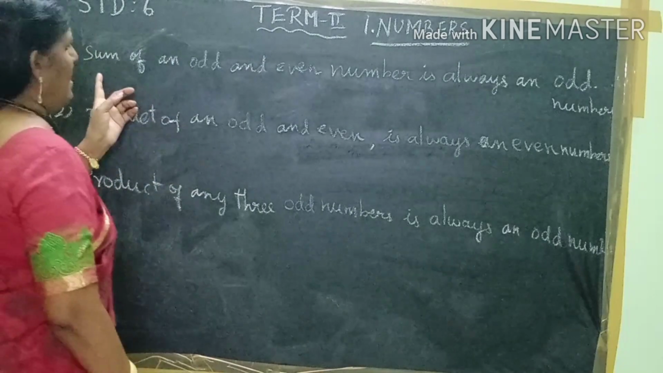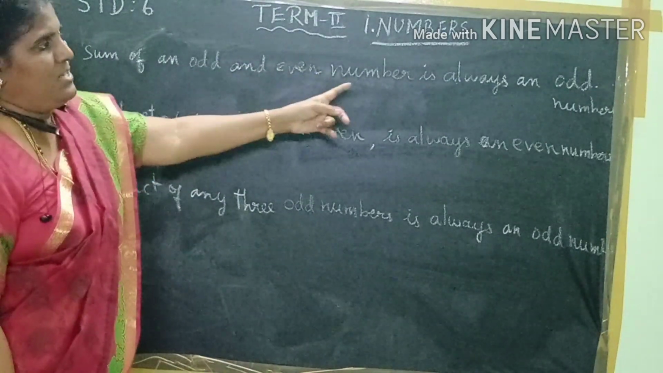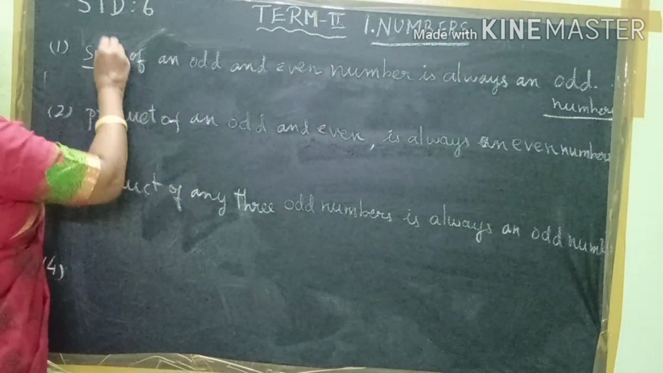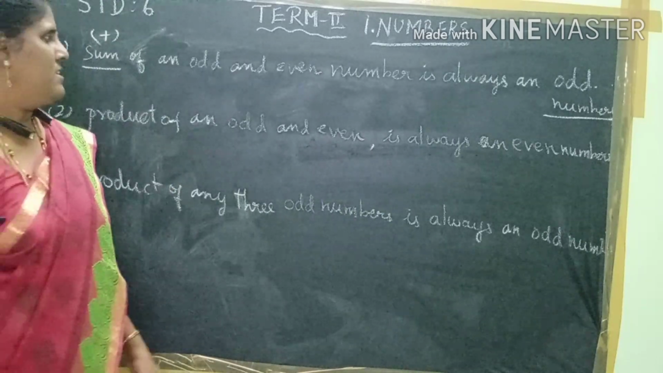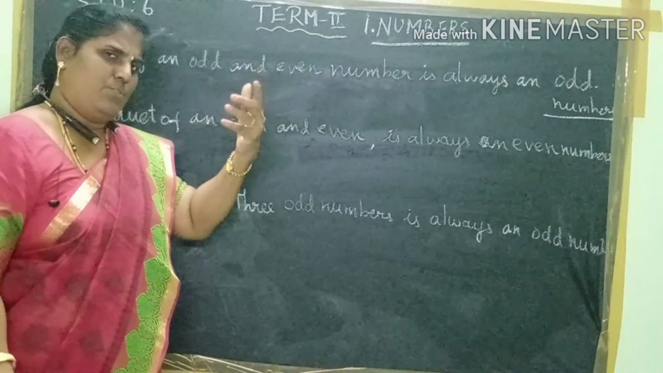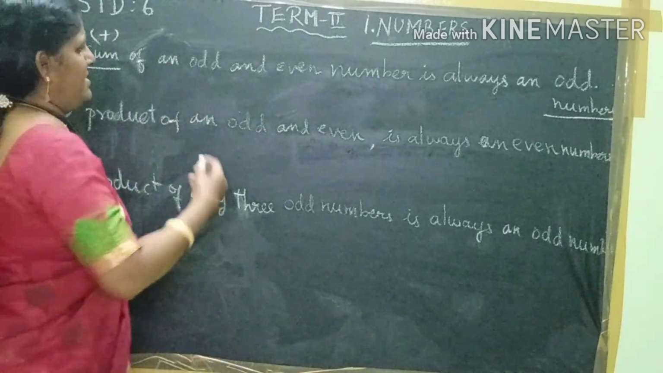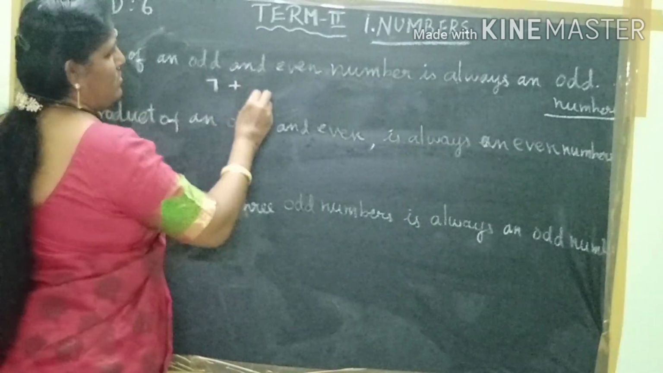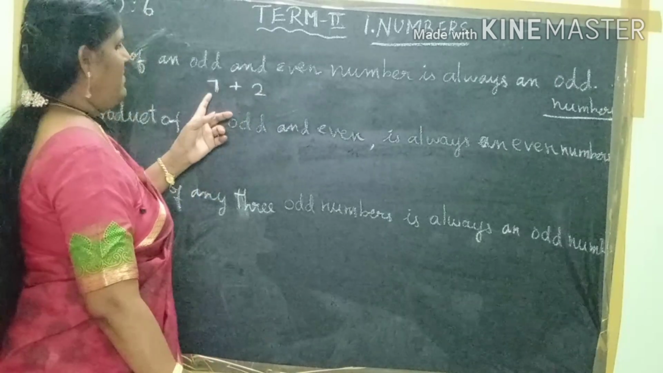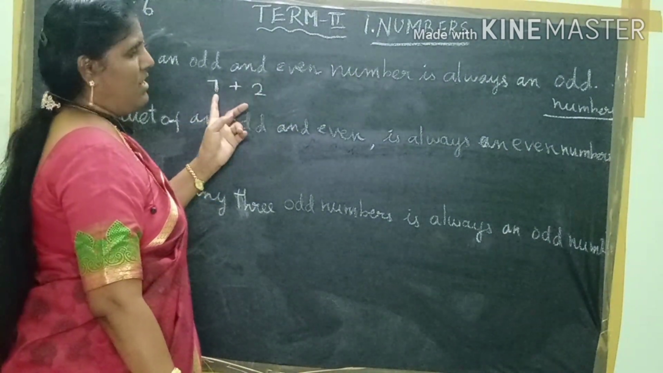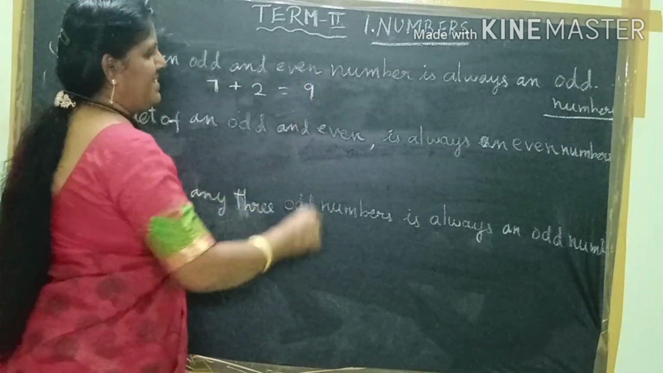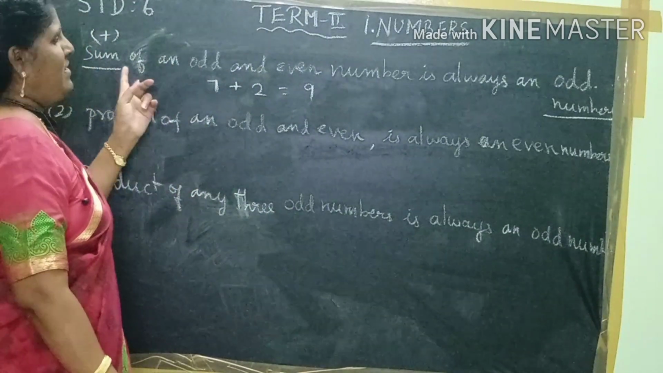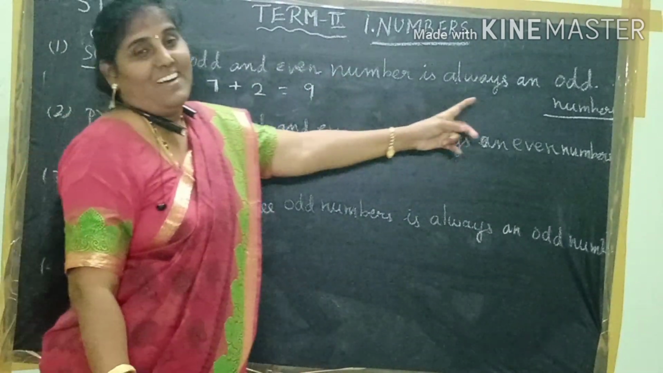See, the sum of an odd and even number is always an odd number. Sum means what? Addition. The addition of an odd and even number. For example, let us take any odd number, I choose 7, and an even number, I choose 2. 7 is an odd number, 2 is an even number. When we add together, what will it give? 9. 9 is what? Yes, it is an odd number. Yes or no? So, the sum of an odd and even number is always an odd number.